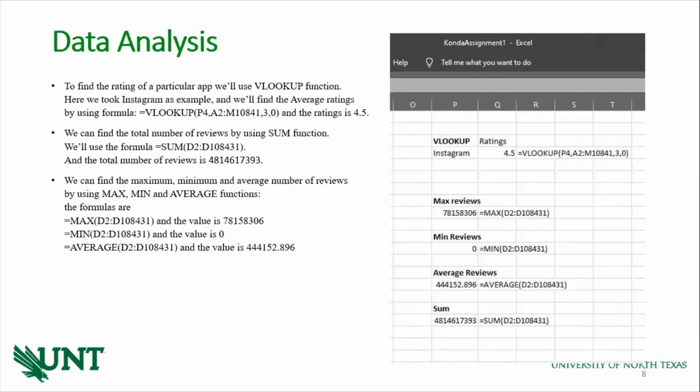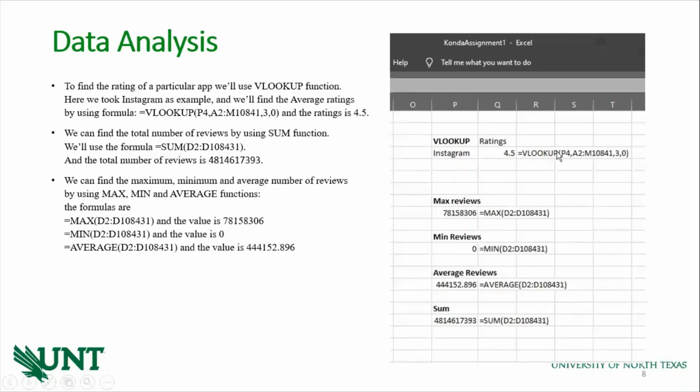We can find values of the cells and their relative positions by using lookup functions such as MATCH, VLOOKUP, and HLOOKUP. VLOOKUP stands for vertical lookup and HLOOKUP stands for horizontal lookup. Here we are using the VLOOKUP formula to find the rating of the Instagram app.